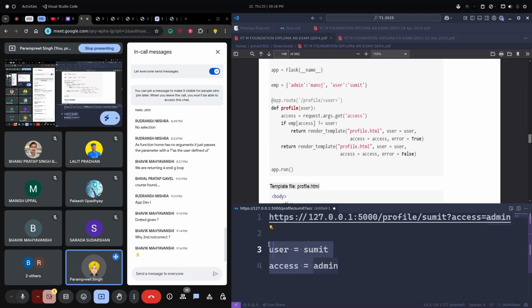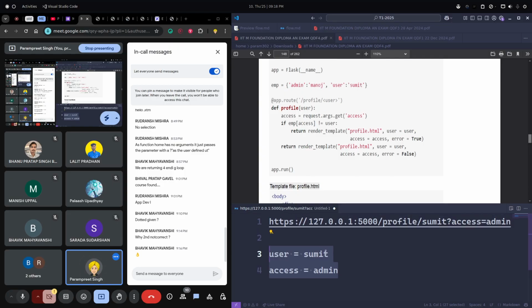Is this clear to everyone? I hope this is clear. With this URL, Sumit is the user which we are passing in the path, and the parameter of this access key is admin. So we are having these things. Is this clear, guys? If it is clear, then this is just an if-else condition. What is the doubt you are having exactly, or should I explain it again?